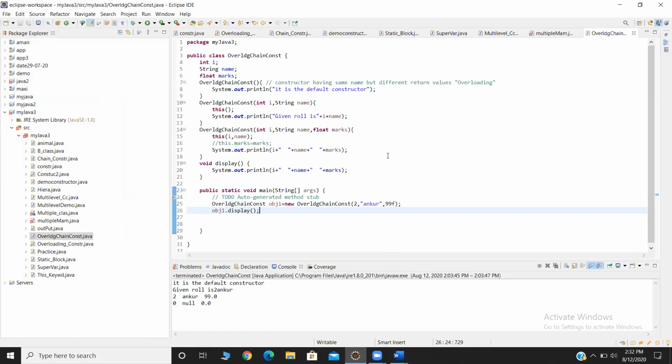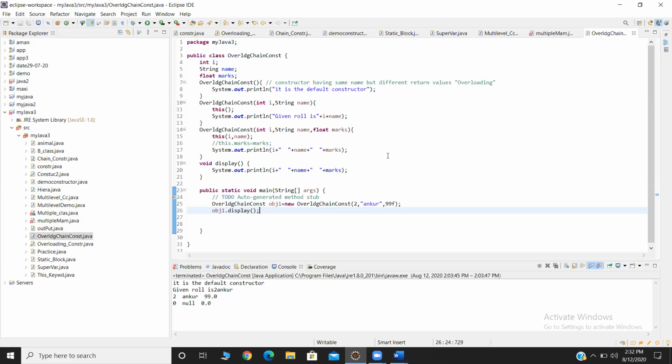See, Ankur, am I audible to all of you? Yes, ma'am. In line number 15, you have written this comma name, right? Yes, ma'am. In lines 11 to 13, you have never described this dot i equal to i. You did not pass the value to the instance variable, right? That's why it is not taking any value, and that's why it is printing 0 and null.